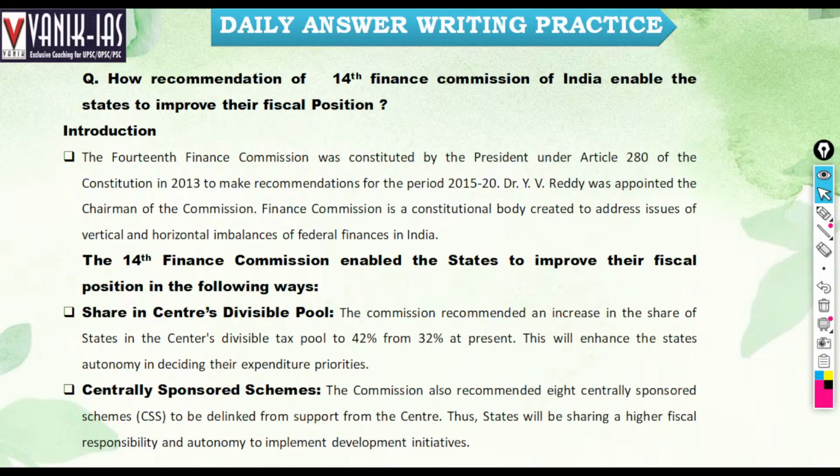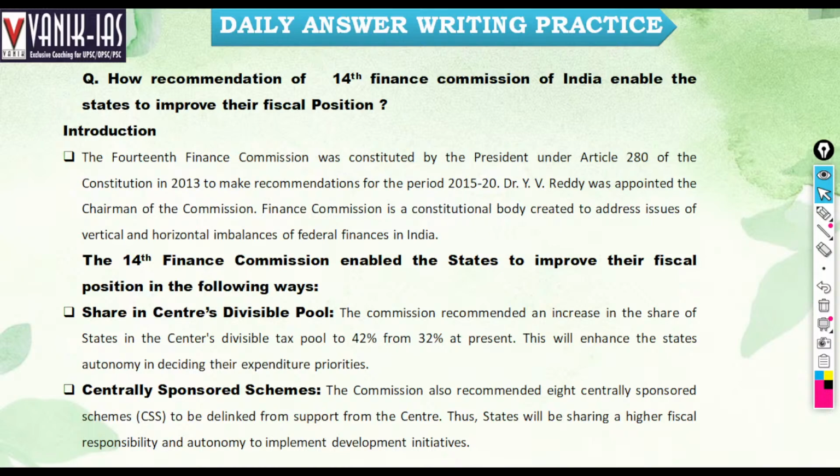Because we know that the previous Finance Commission, the 13th Finance Commission, increased the share from 32% to 42%, almost more than a 10% increase. It is a significant increase of the divisible pool. So the amount of funds received by the states from the central government almost doubled compared to previous years. So in such a situation, let's analyze what the implications of the 14th Finance Commission are.